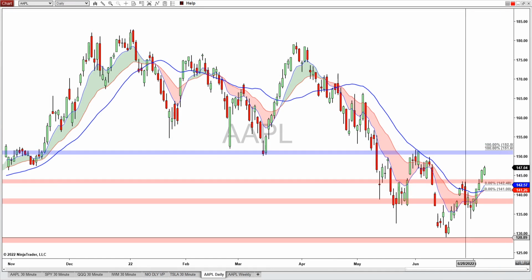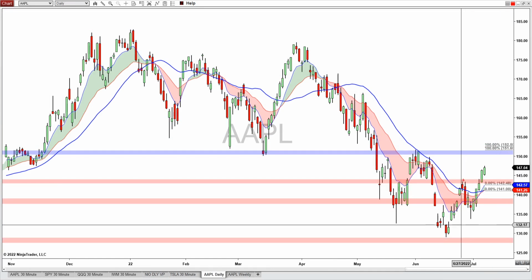Looking at the daily chart for Apple, we see that Apple moved above this pivot high last week, and it is making an attempt toward moving up to this zone here, and that would be near the upper range of the expected move for the coming week. Now, I did put in a new potential support zone here near this pivot high. So we could see a little bit of a pullback next week into the support zone to see if we get a bounce here.